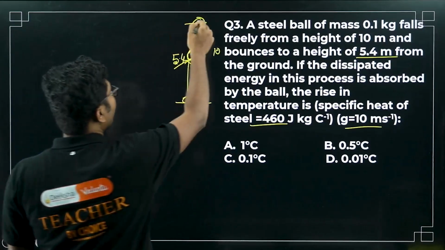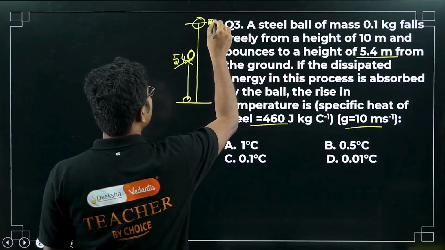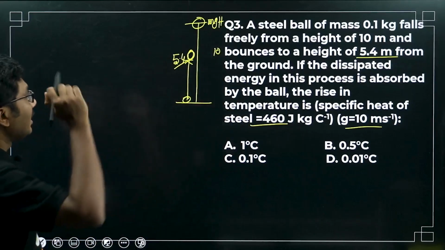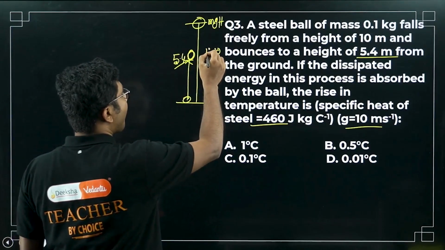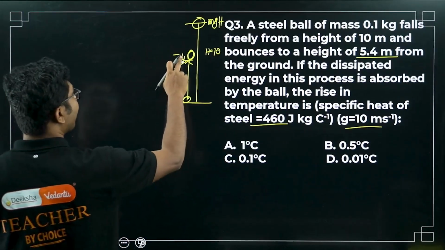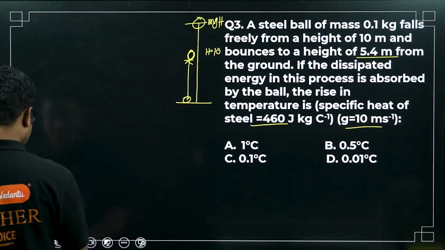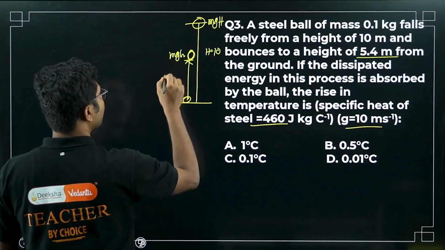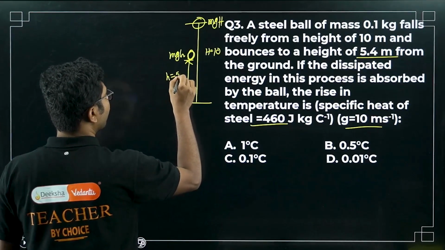The initial potential energy of the ball is mgH, assume capital H is equal to 10, and the final potential energy after it reaches this height is mgh, small h is 5.4.